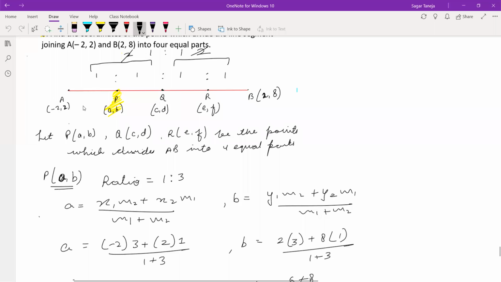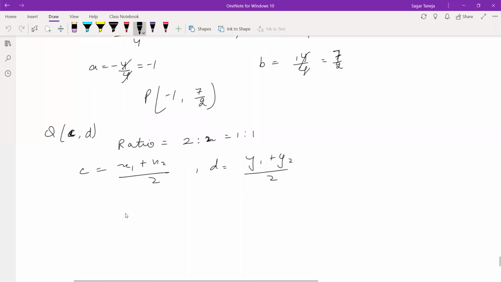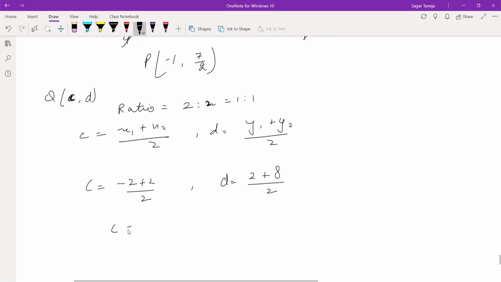Here the coordinates are (-2, 2) and (2, 8). So -2 and 2, the value of c is 0, and d is 10 by 2, which is 5. So the coordinates of point Q are (0, 5).